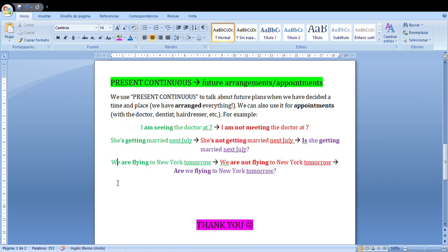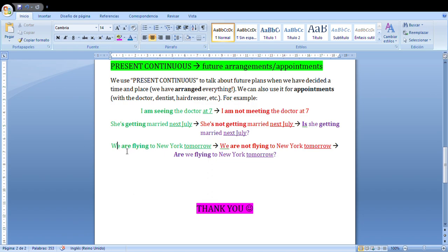And last example, we are flying. We are flying. This is present continuous. We are flying to New York tomorrow. Always followed by a time or place. We are flying to New York tomorrow. In the negative, we are not flying to New York tomorrow, or are we flying to New York tomorrow? And that doesn't mean ¿están volando a Nueva York?